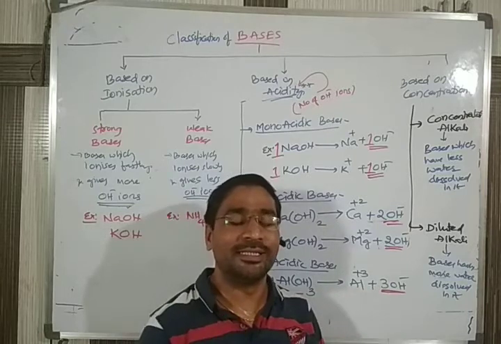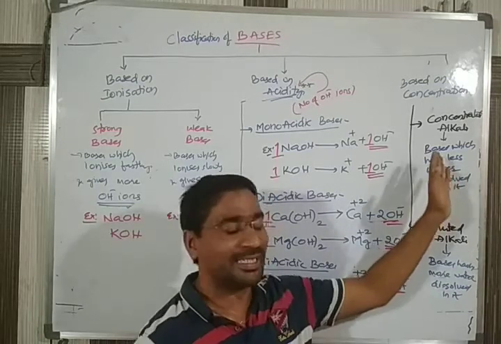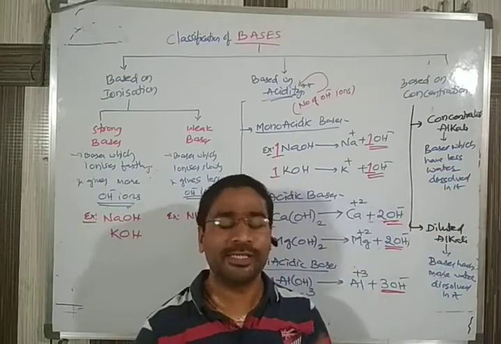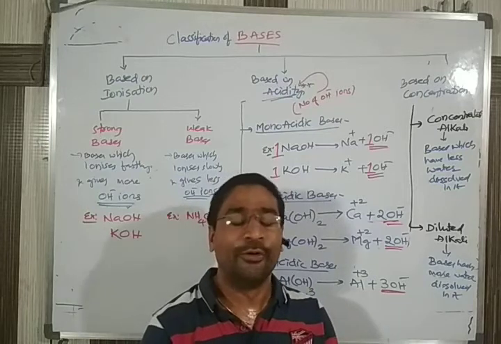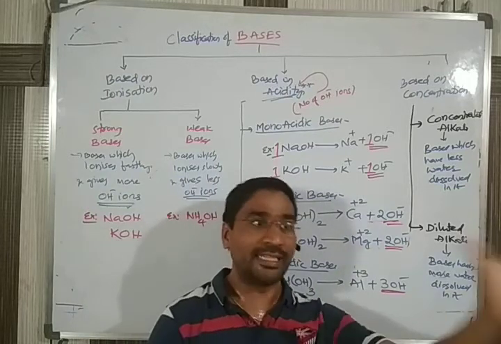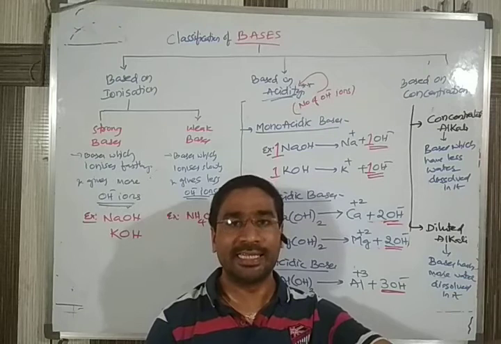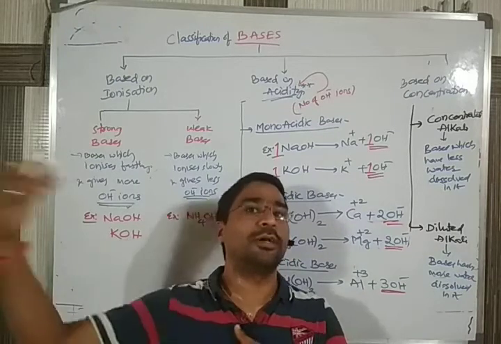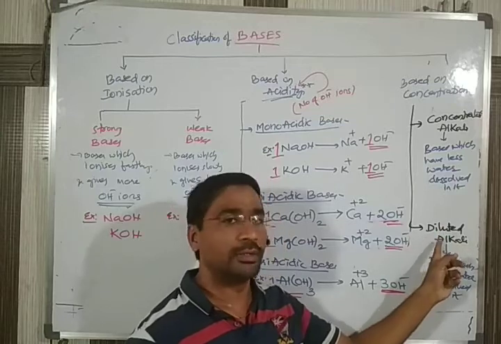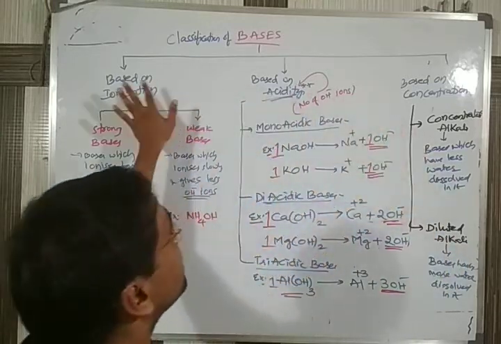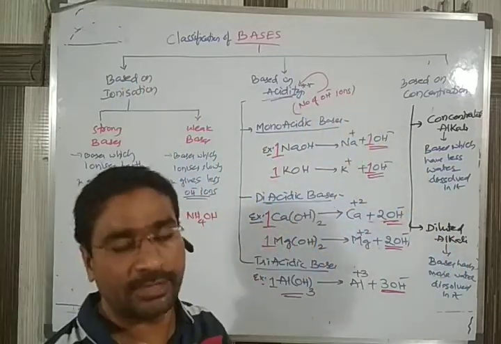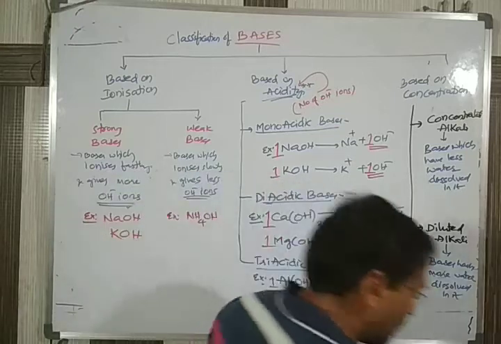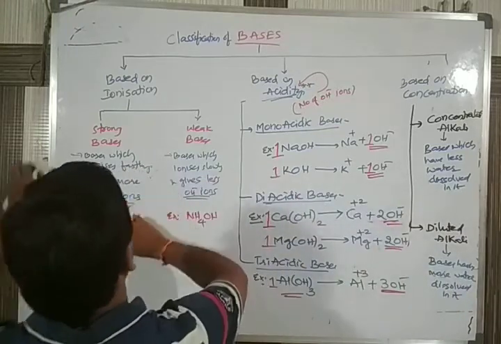Actually, remember this: curd and buttermilk are not bases. They are acid compounds. I am saying bases only for understanding. In curd the concentration is more because water is less. In buttermilk, curd is less and water is more, so it is diluted. Likewise, the bases are classified into three categories. Remember this terminology, it will be helpful for you.